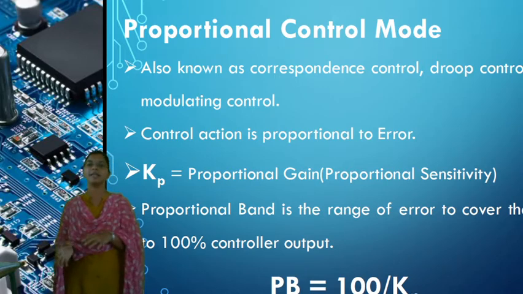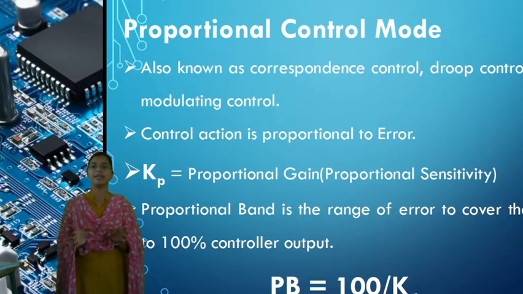According to the error it generates the output, and the relation between the controller output and the error should be proportional.